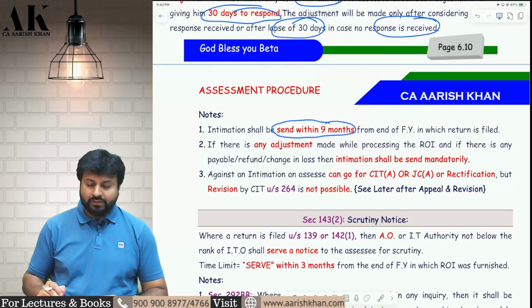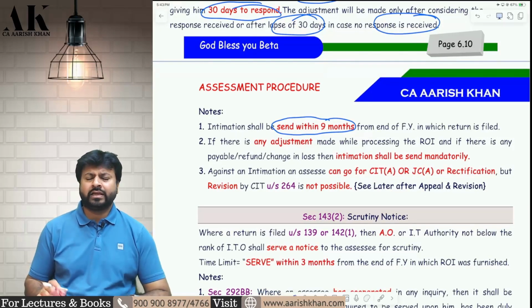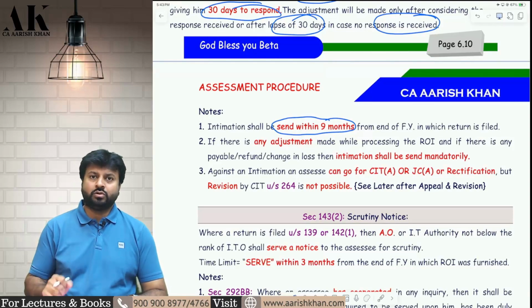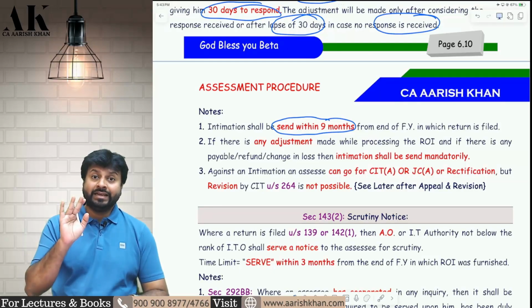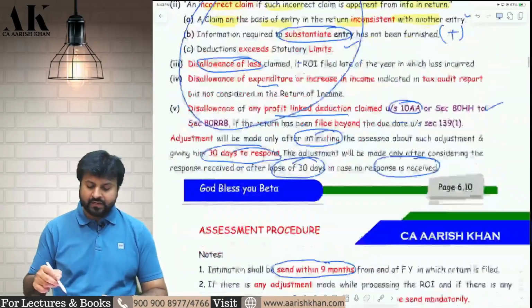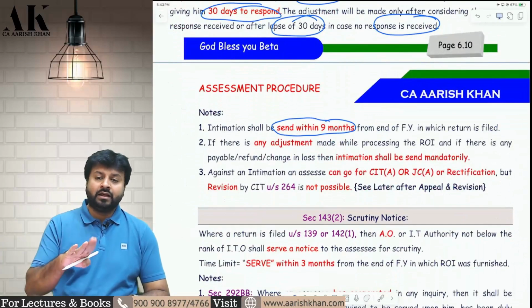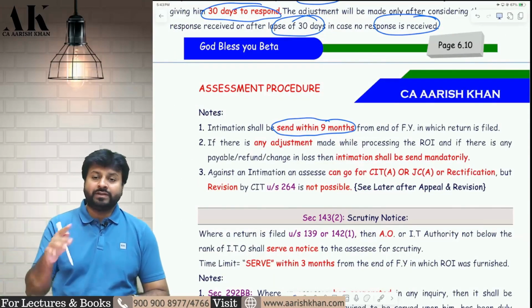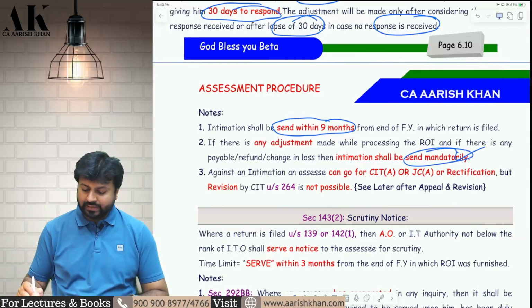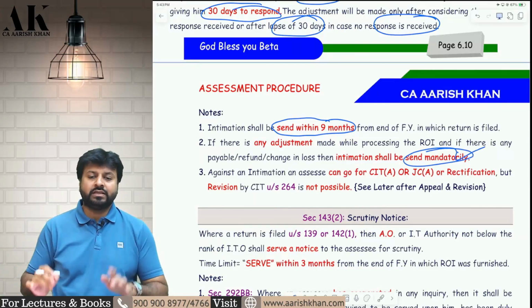Okay. Now, is it necessary that they will send intimation in all the cases where you file the return? The answer is no. In every case in which you have filed the return, intimation need not come. But if the department has done any addition or deletion because of these 6-7 items, and there is a refund, a payable, or a change in loss because of that, then they will mandatorily send an intimation. Otherwise, it is not mandatory to send intimation to every assessee in this world.